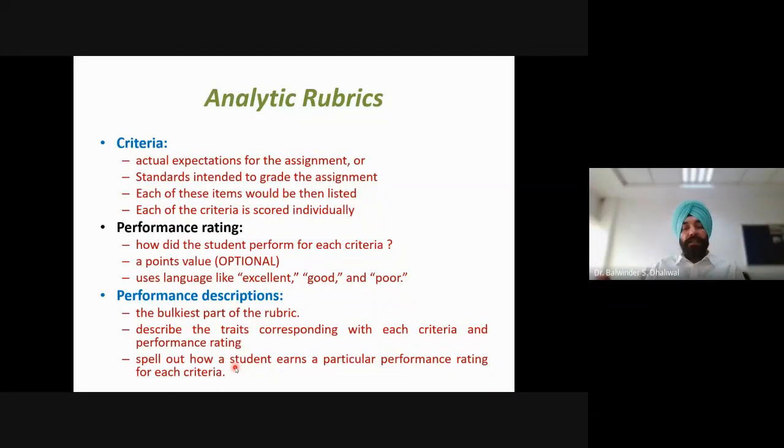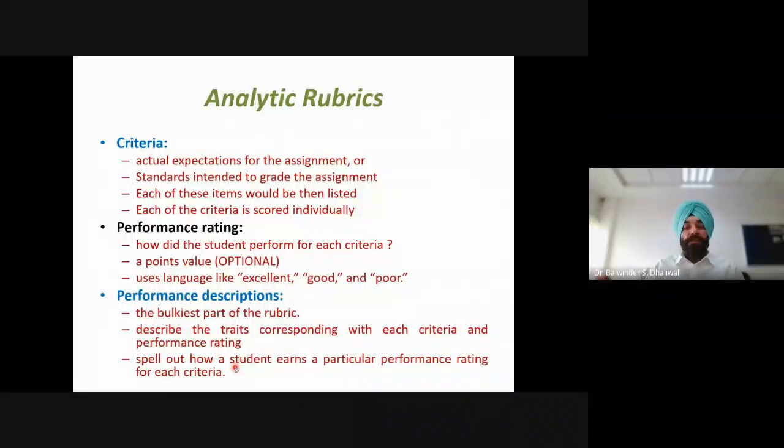The second element is the performance rating. This basically refers to how the student performed for each criterion. On this performance rating scale, we use terms like excellent, good, or poor to show different levels, whether the student has performed excellently, or is in the good category, or poor.